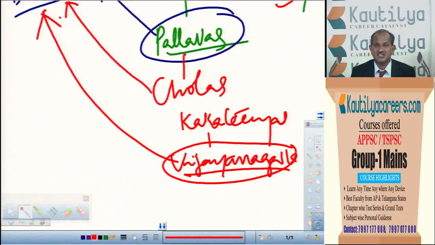So they constructed the temples of their own style, which means the existing Dravidian style was developed by Vijayanagara rulers, and they also made additions to the existing temples which were built prior to them. So such types of architectural styles also we study during the Vijayanagara period. So their administration, expansion of the kingdom, their economic conditions, social conditions, and religious conditions, in which way the monuments were built, a question can be asked during the Vijayanagara period.